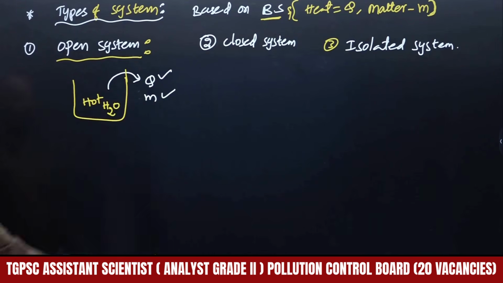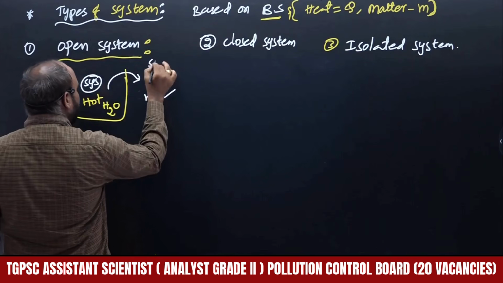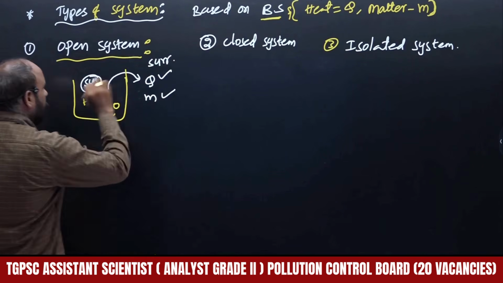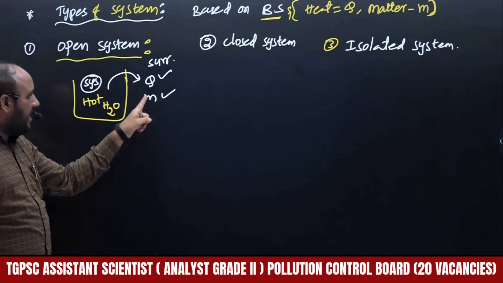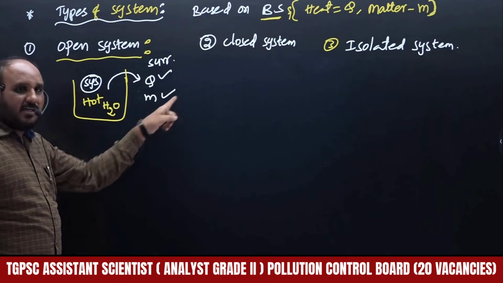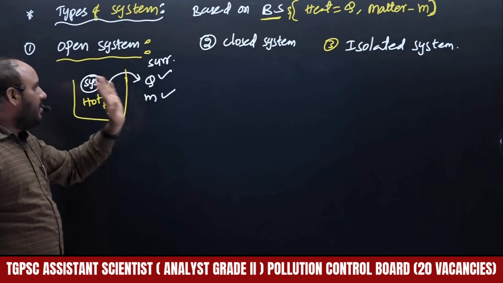This hot water is called the system. The remaining part will be the surroundings. In between system and surroundings, heat exchange will be carried out. So whenever there is an open system, the system in which both heat energy and matter are exchanged with its surroundings, such systems are called open systems.